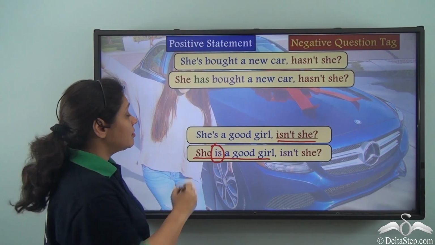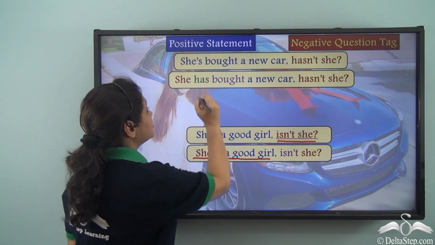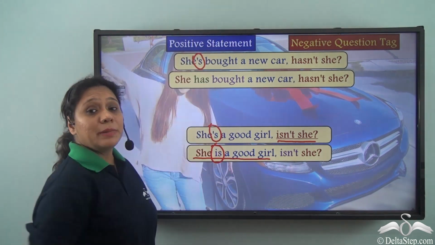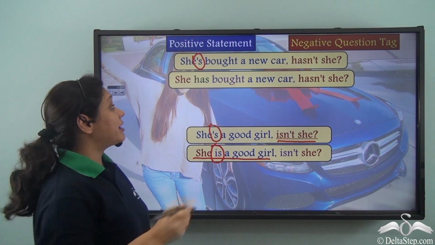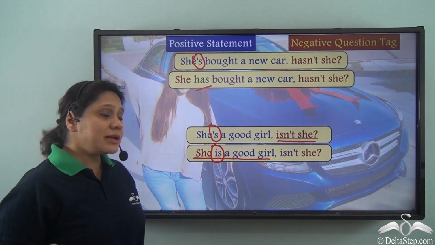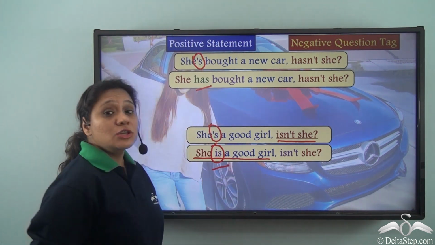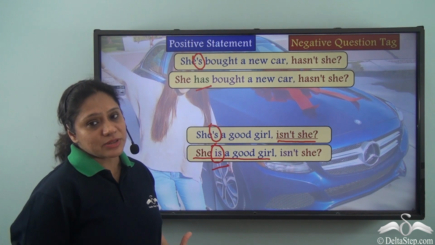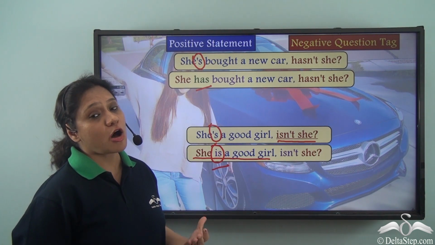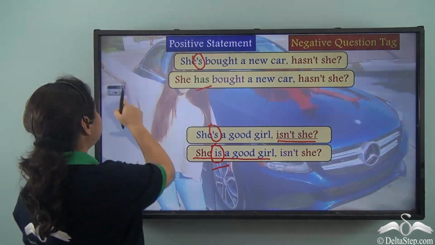So remember, whenever you have an apostrophe s, it can mean two things. It can refer to has or it can refer to is. So understand the meaning of the sentence before you form the question tag.